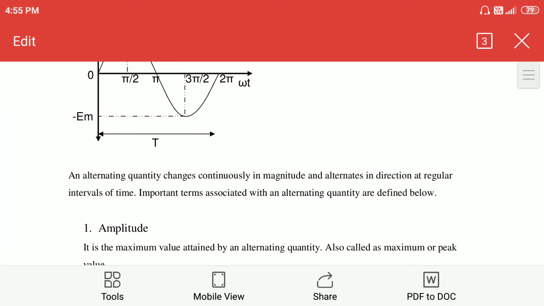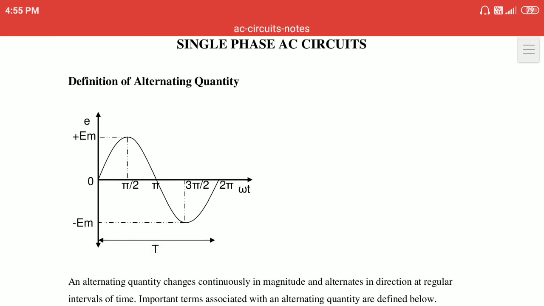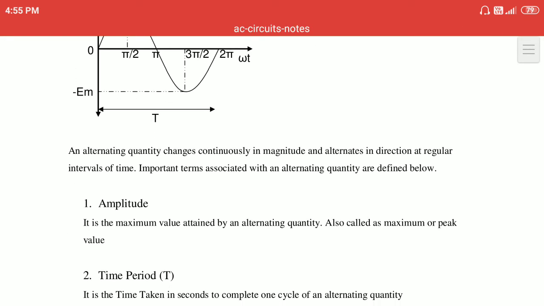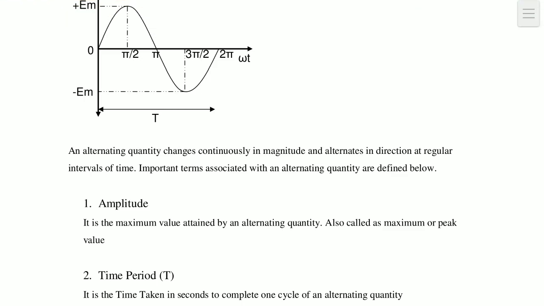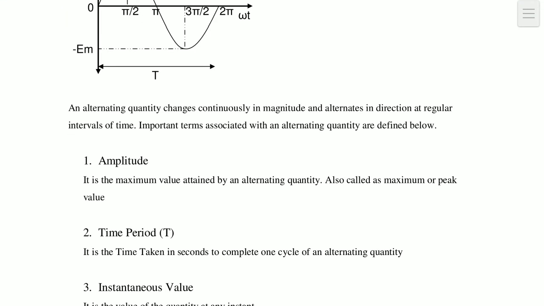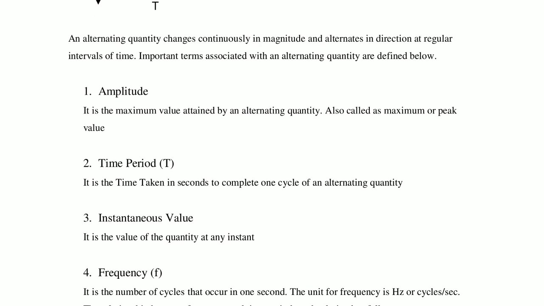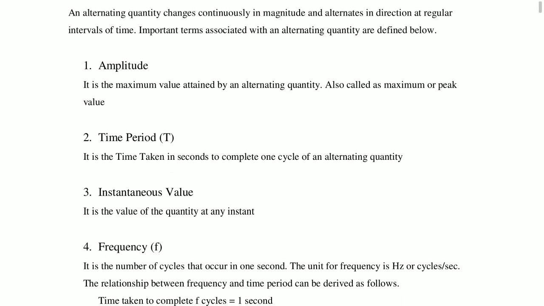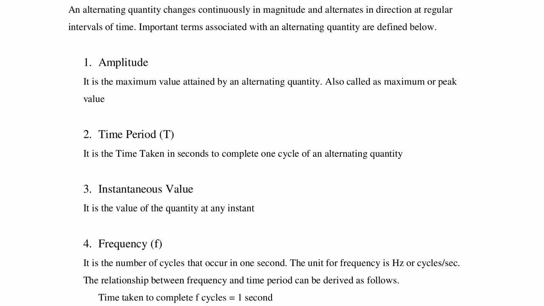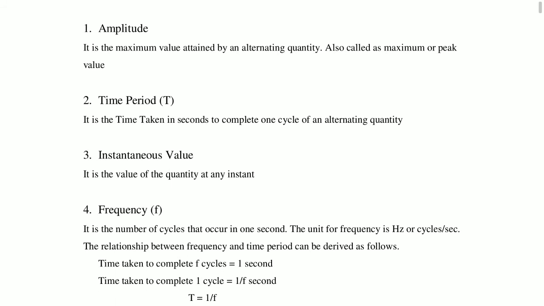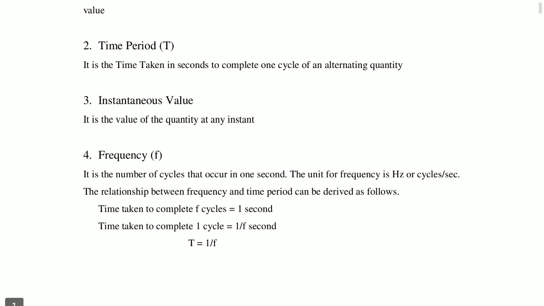Now we have discussed single phase AC circuits. Definition of alternating quantity. Amplitude is the maximum value obtained by the alternating quantity. Time period is the time taken for one complete cycle. Instantaneous value is the value of the quantity at any instant.